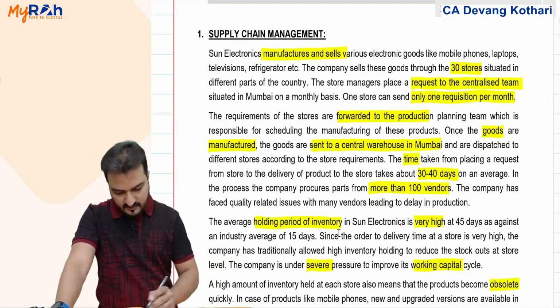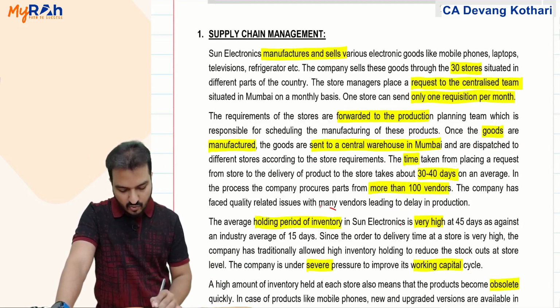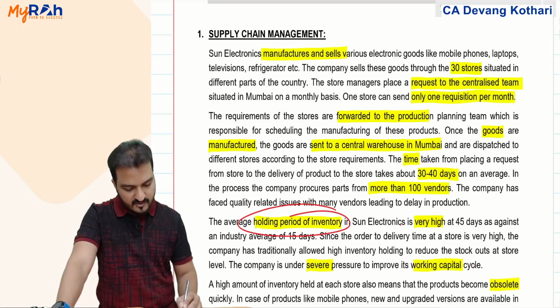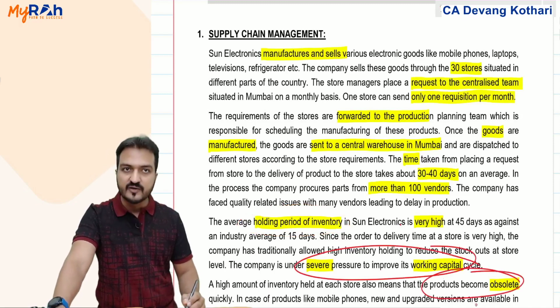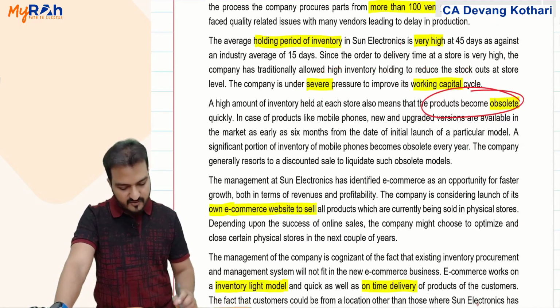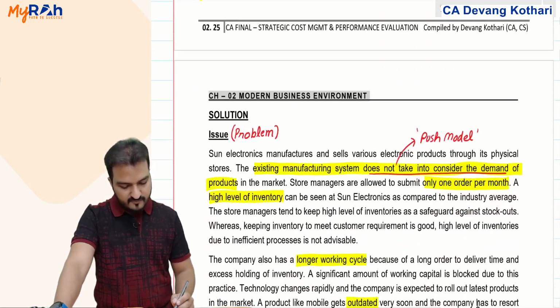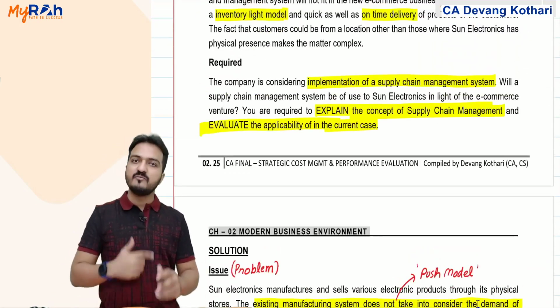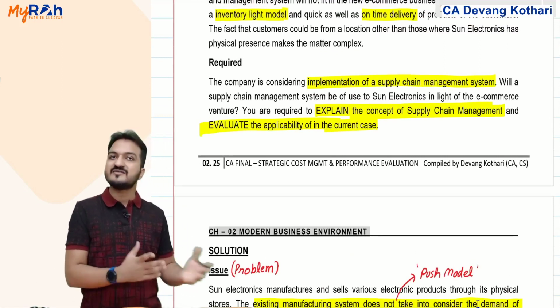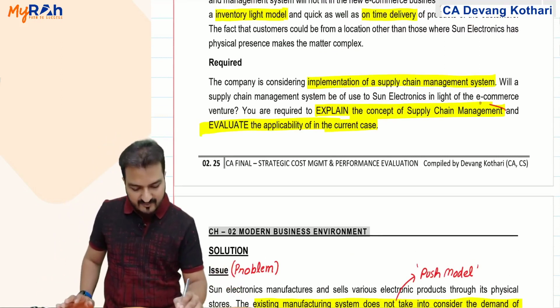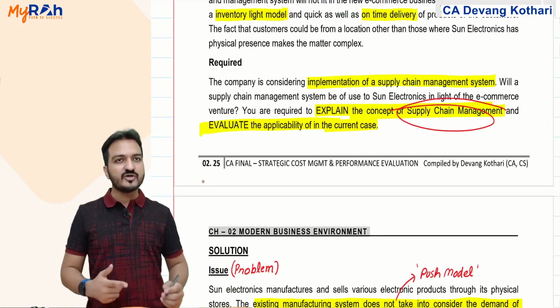Like you can see here, the holding period of inventory is very high, the working capital cycle is very severe, products are becoming obsolete. All these are the problems that the company was facing. That is why I say this was a problem solving case study regarding supply chain management. In fact, they already mention here that it is regarding supply chain management.